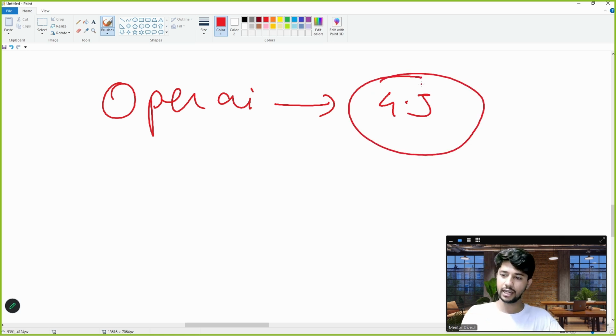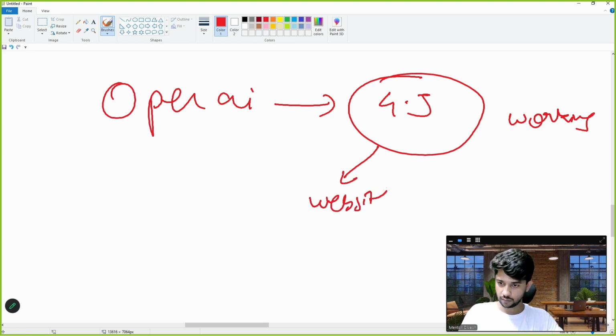Now it is ready and working on their system. What if we want to use it? They are already providing it on their website, on their own server. But if we want to use it ourselves, how can we use it? We can use something called an API.